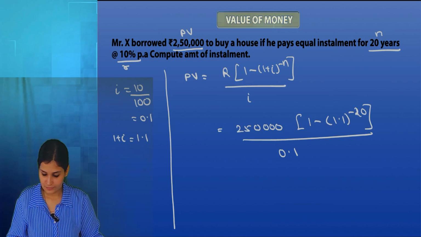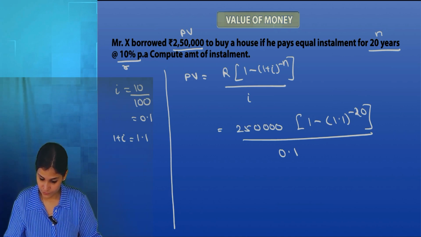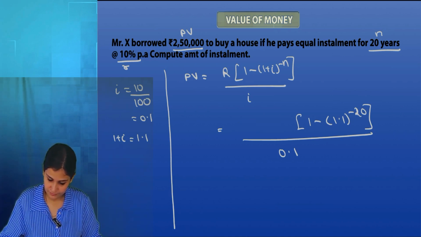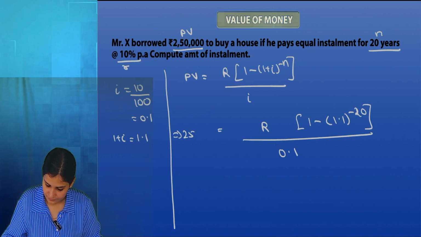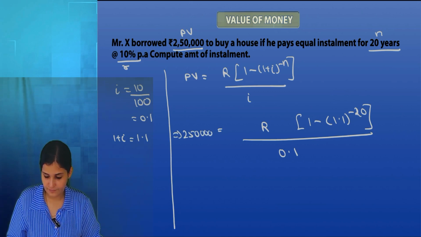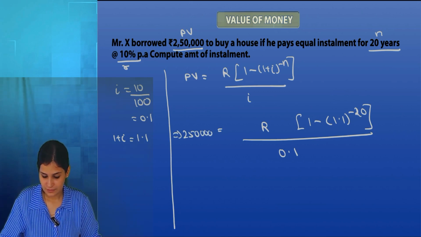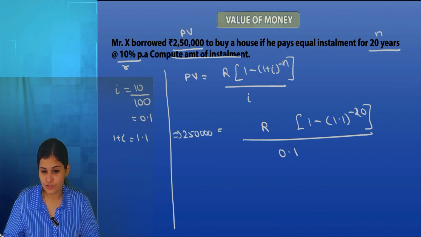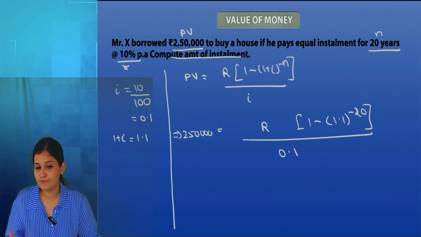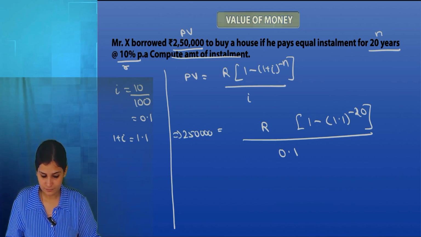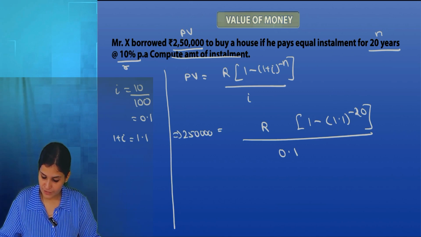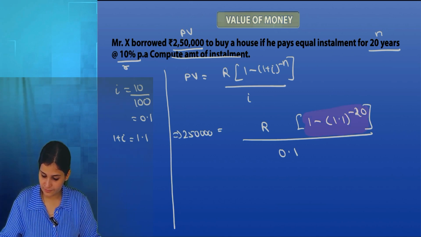My fault. We have to find annuity, present value was given. We have to find out the amount of installment, which is the annuity. We have to find out annuity, present value is given. So let us first calculate this.